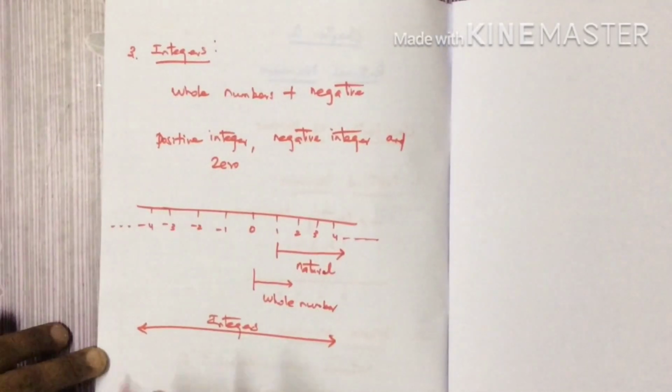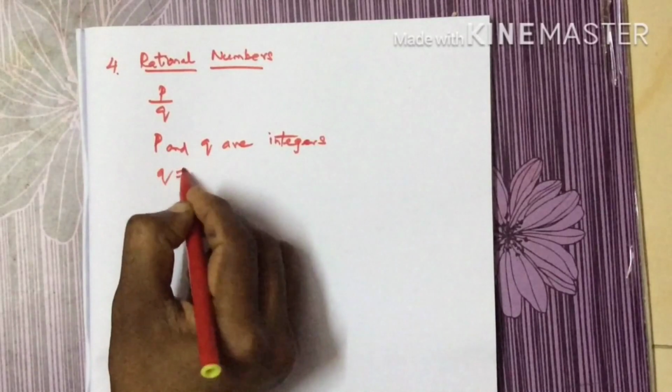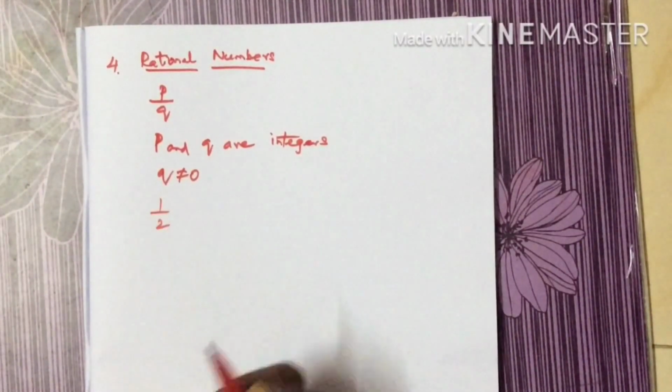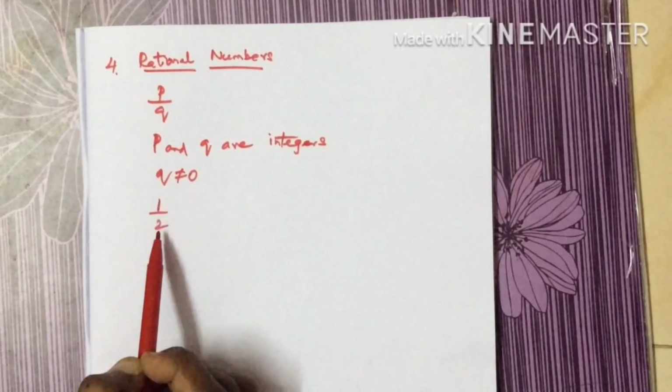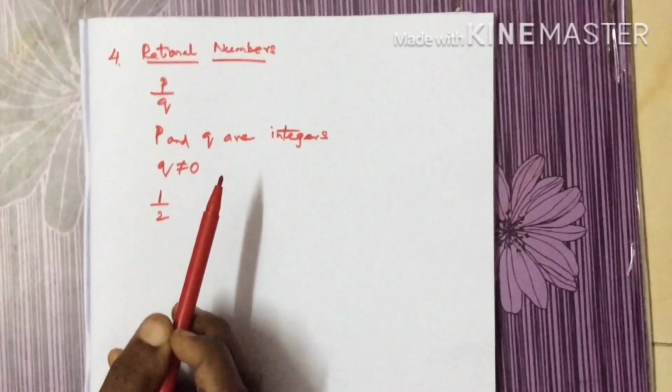The fourth classification is rational numbers. Rational numbers are of the form p by q, where p and q are integers. One important thing here is that q should not be equal to 0. Here whichever is on top is called the numerator and whichever is at the bottom is called the denominator. The main thing is the denominator should not be equal to 0.